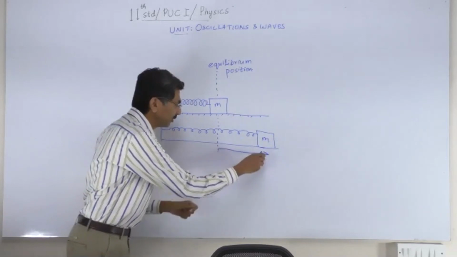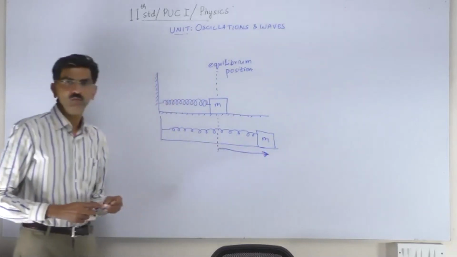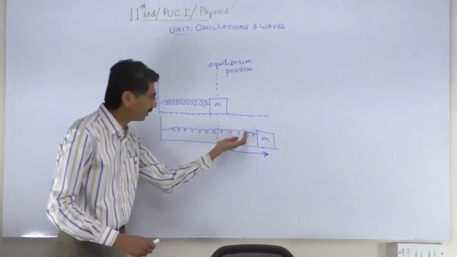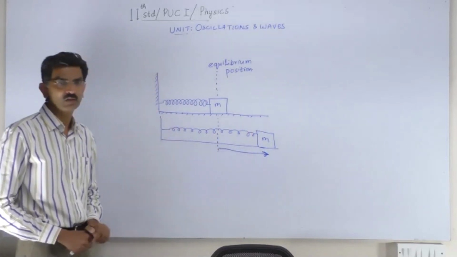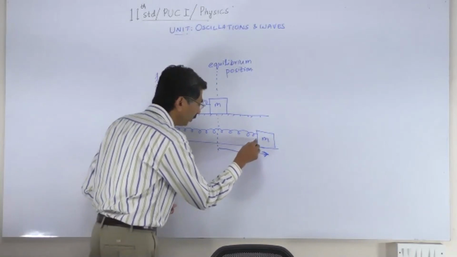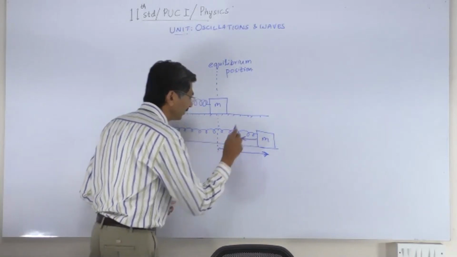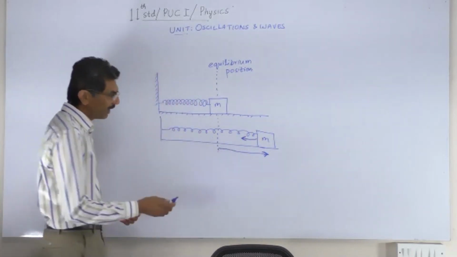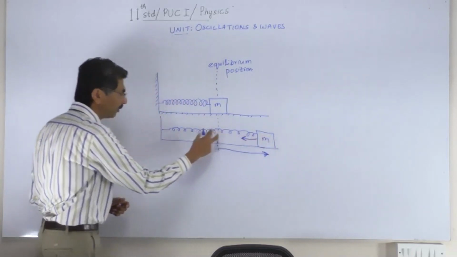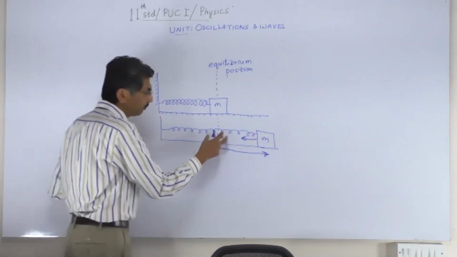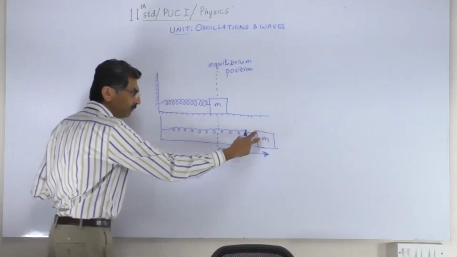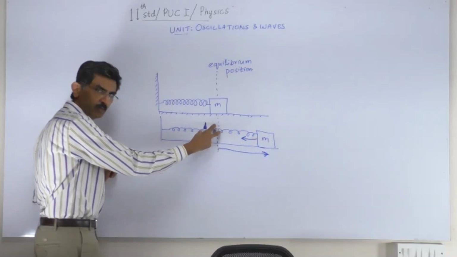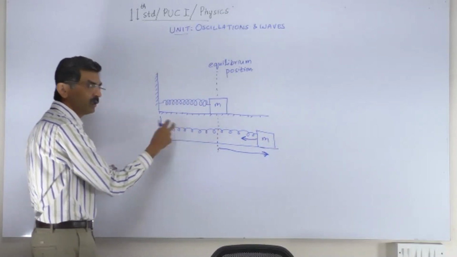Now, it is very natural to expect that the spring is pulling the mass back in that direction. So the mass starts moving back. But does it simply come to rest here? No. The mass gathers speed and crosses the equilibrium position and goes to the other side.